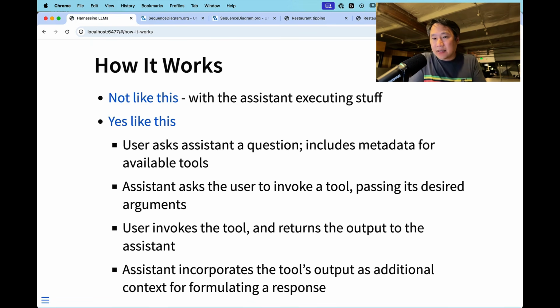It turns out this is an incredibly general and powerful way to extend the capabilities of these assistants. And anytime you hear the word agent used, which is a lot these days, just know that all of that is made possible by creating these tools and giving LLMs access to them.